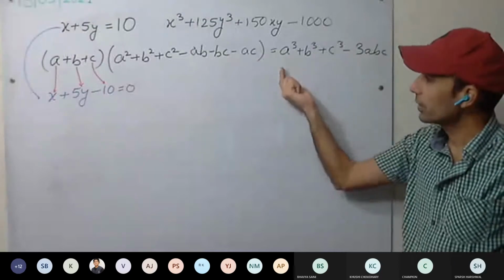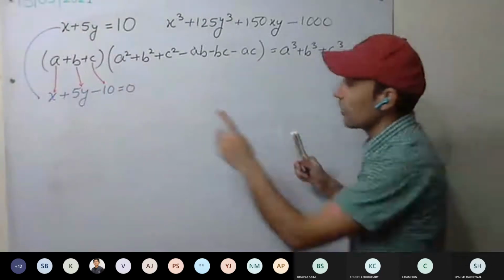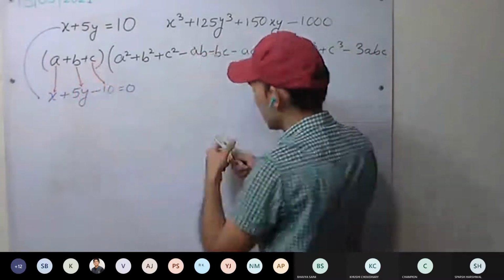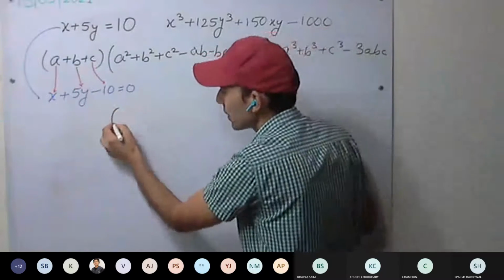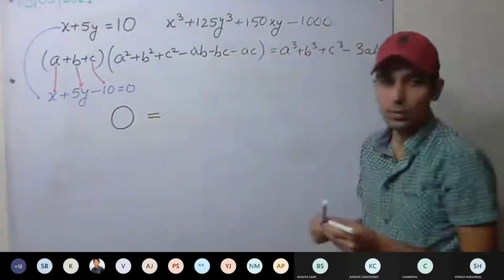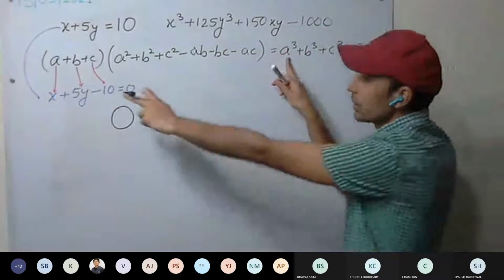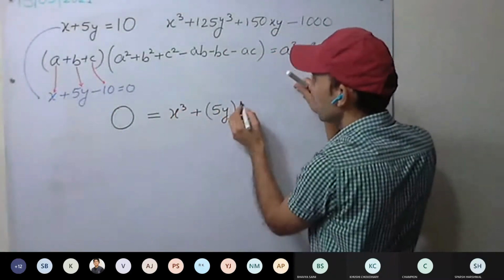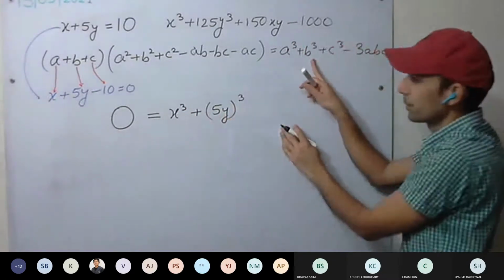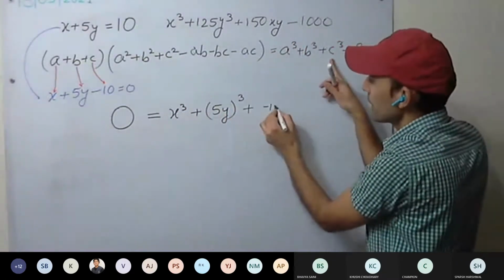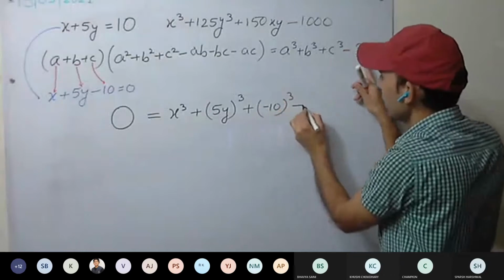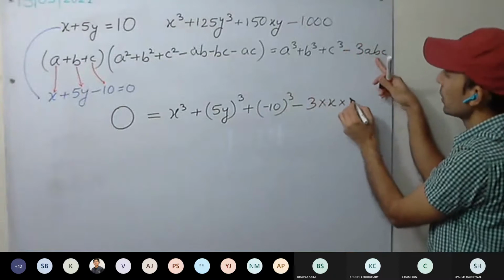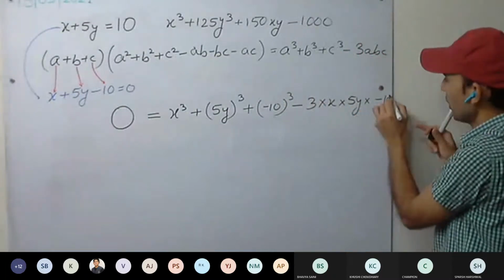Okay, and now put here. So after putting a equal to x, b equal to 5y, c equal to minus 10, left hand side becomes 0, and 0 equals a cube, x cube, plus (5y) whole cube, plus (minus 10) whole cube, minus 3 into x into 5y into minus 10.